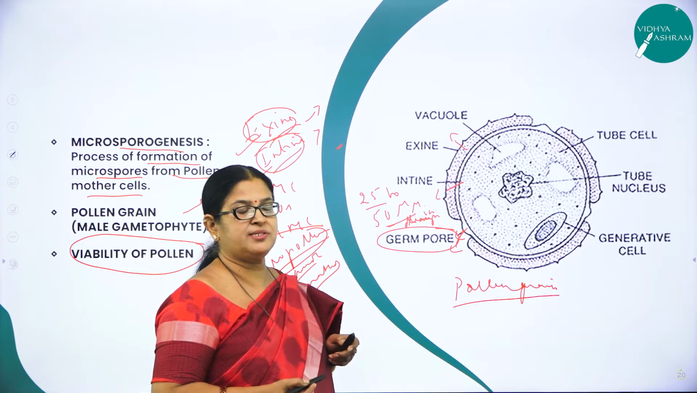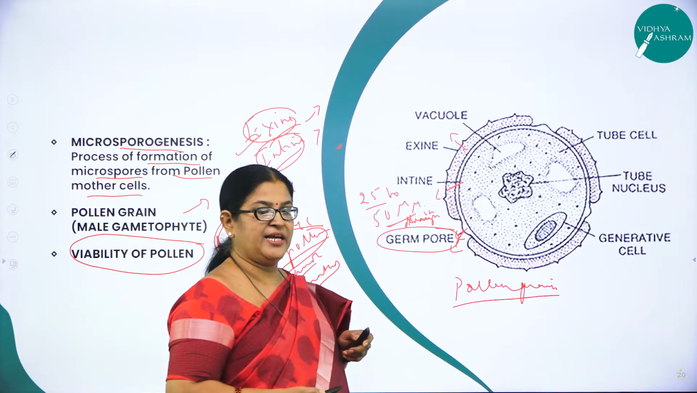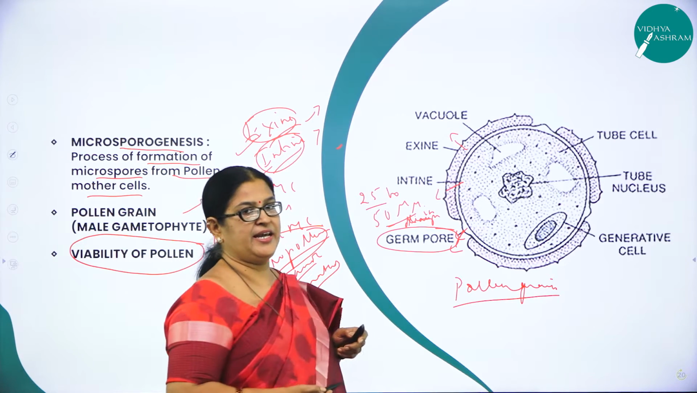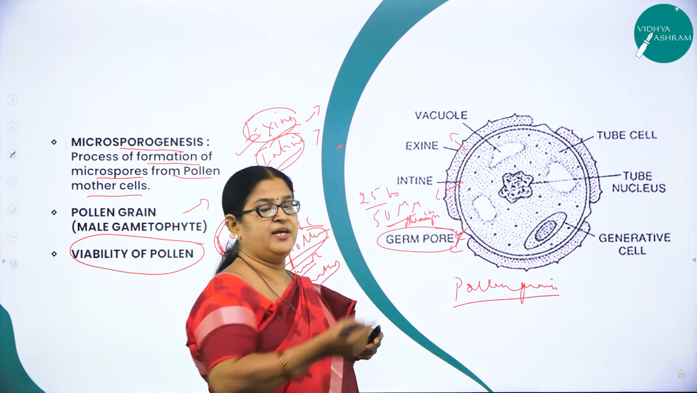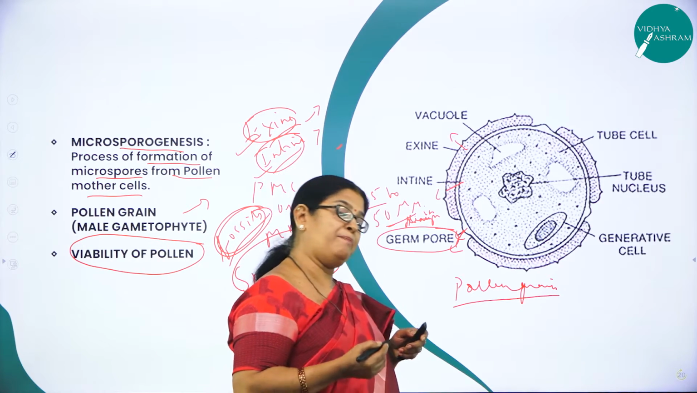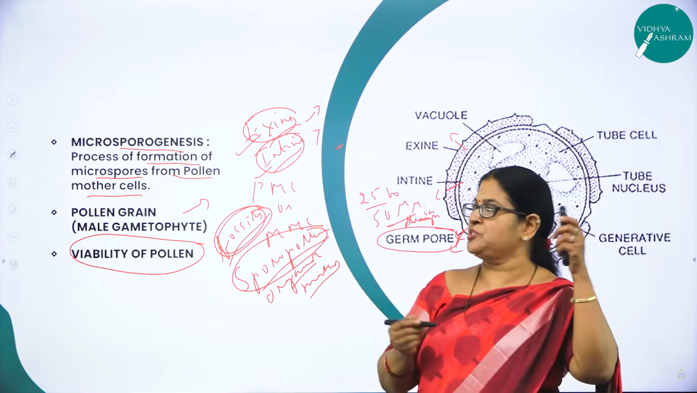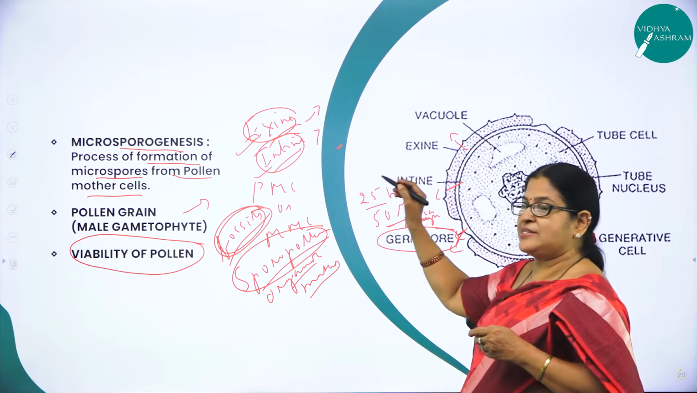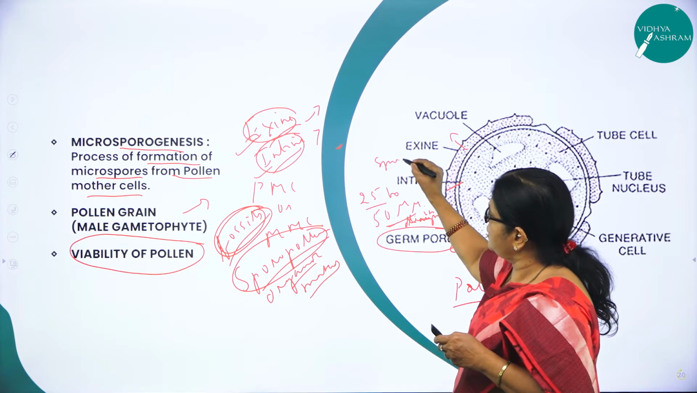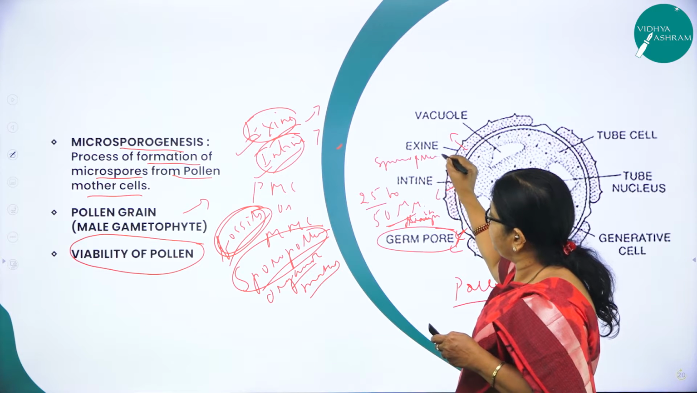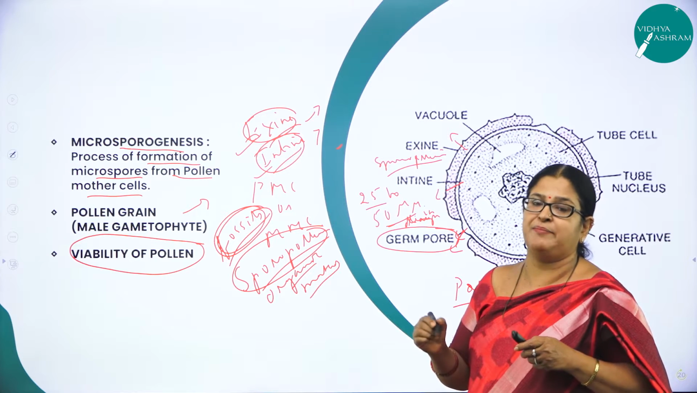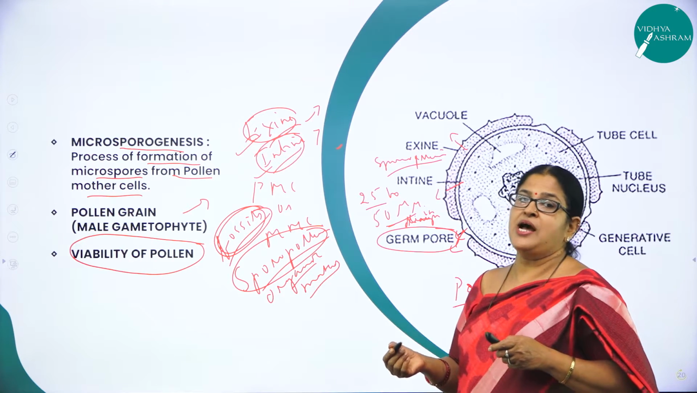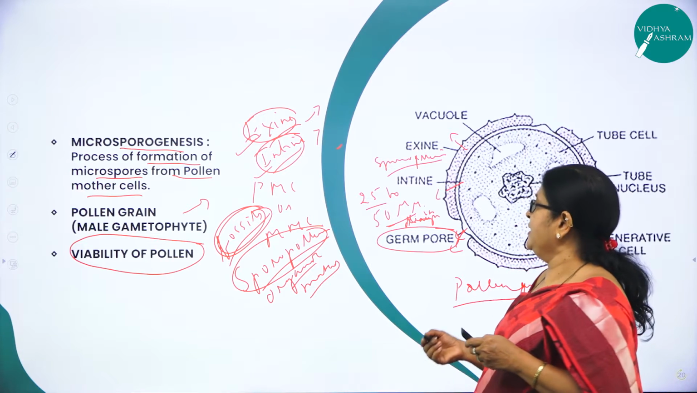Where do you come across this germ pore? On the exine layer, which you don't find in the inner layer. Intine, the inner layer, is a continuous layer made up of cellulose and pectin. So what is the chemical composition of the outer layer? Exine is made up of a chemical substance called sporopollenin. And as I said, sporopollenin is a highly resistant organic material. It is resistant to high acid and high alkali, right?